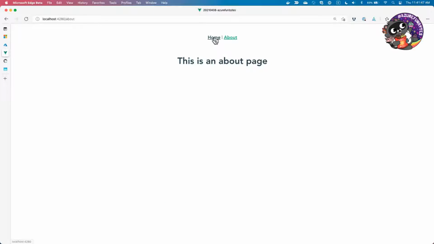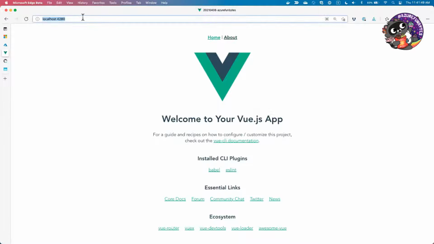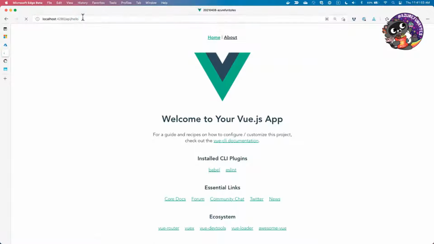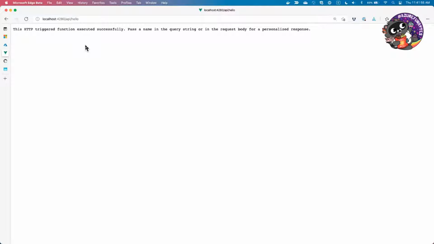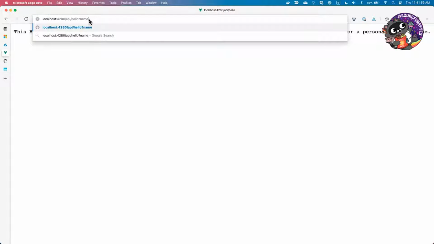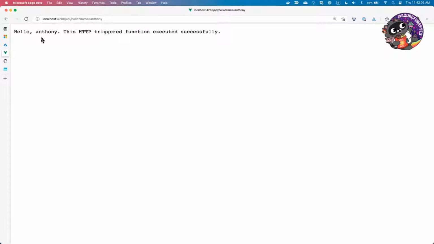I can go to about, so all this stuff still works. Nothing super exciting there. But if I go to /API/hello, it's actually hitting my function app now. And then I can do the thing that it's telling me to do, which is name equals Anthony or something like that. And it's going to say hi to me back. So it's calling the function app when I hit the function app route.